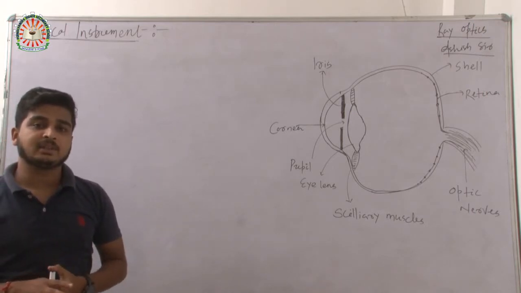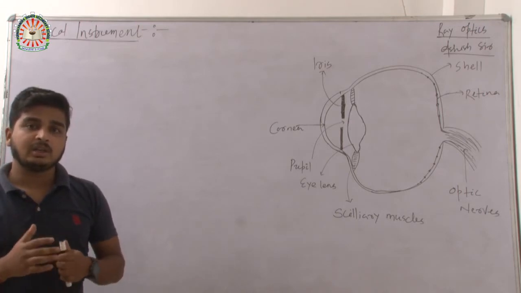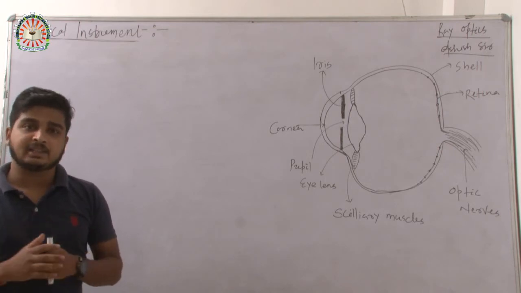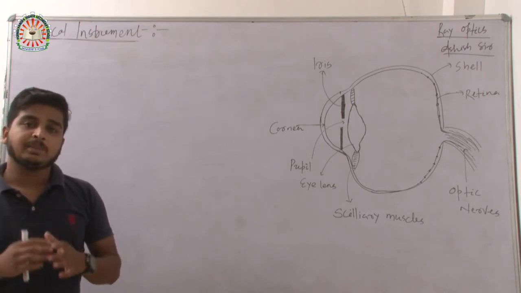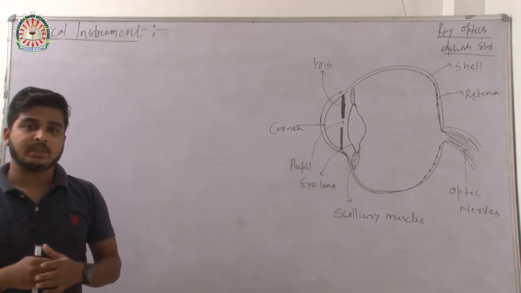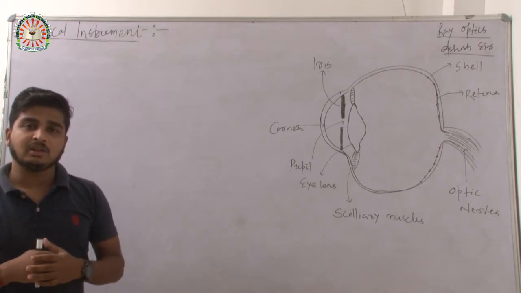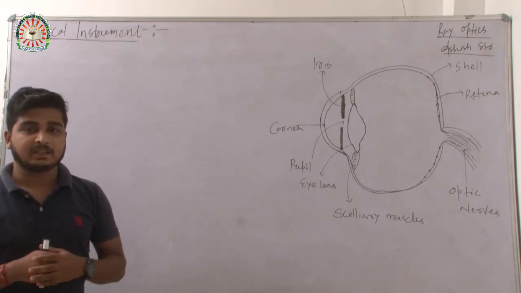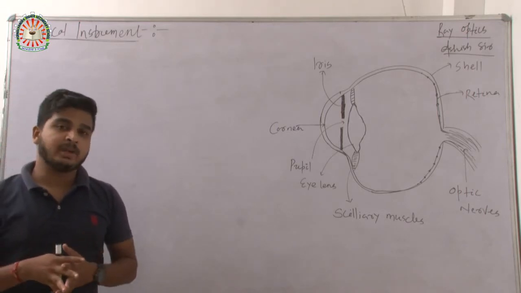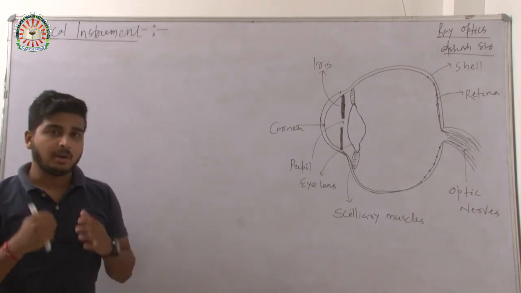Optical instrument means the devices which are used in order to help us to see things, and those devices are based on the principle of optics. It means the instruments which are based on the science of optics. So today we are going to discuss optical instruments, the instruments which work on the principle of optics.